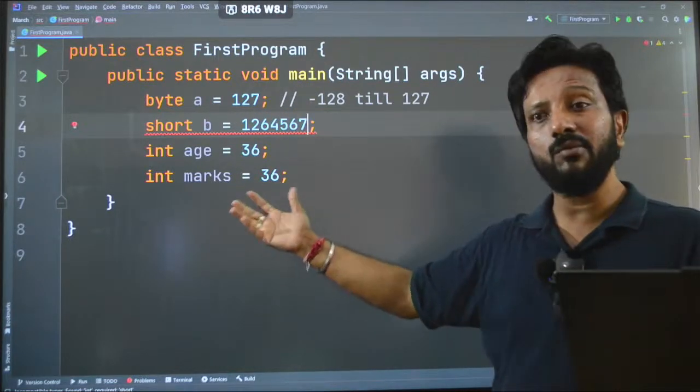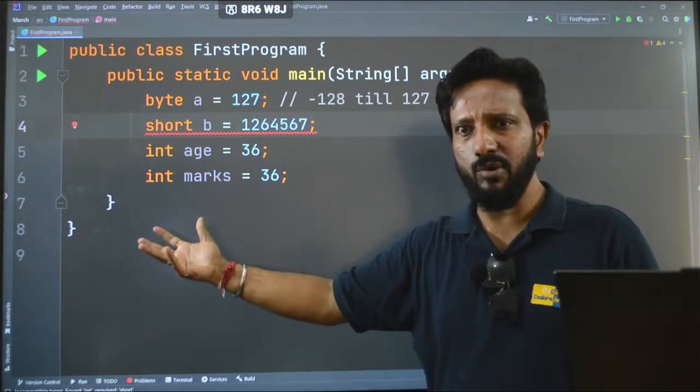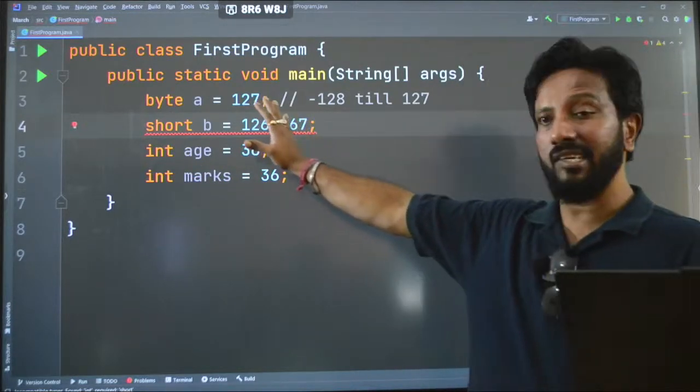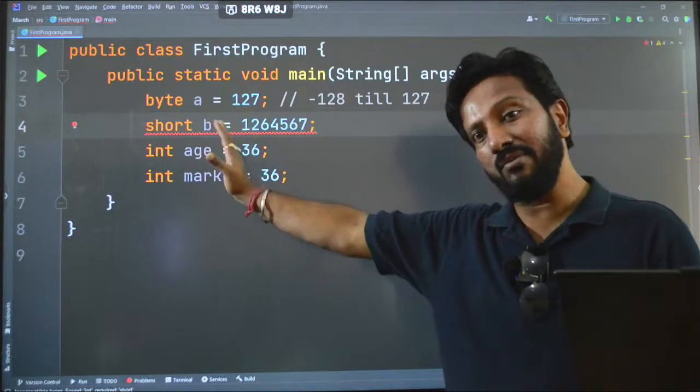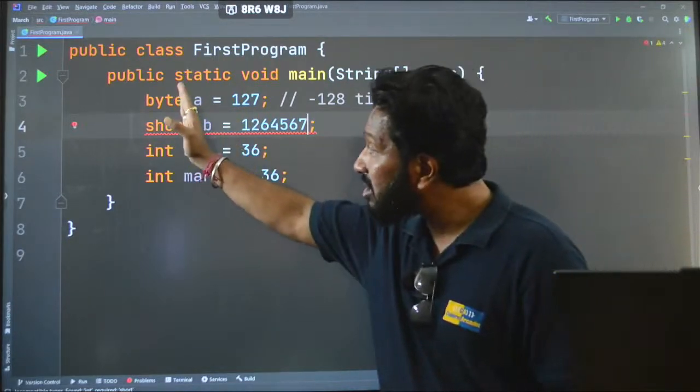And maybe I will put this as a post in the YouTube community, maybe on Monday, okay? Don't worry about that, guys. I will not leave anything undone. I will complete everything one by one, step by step. So this is how all the variables are working.